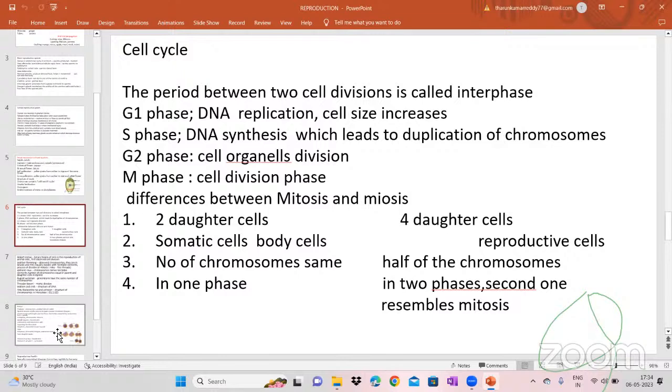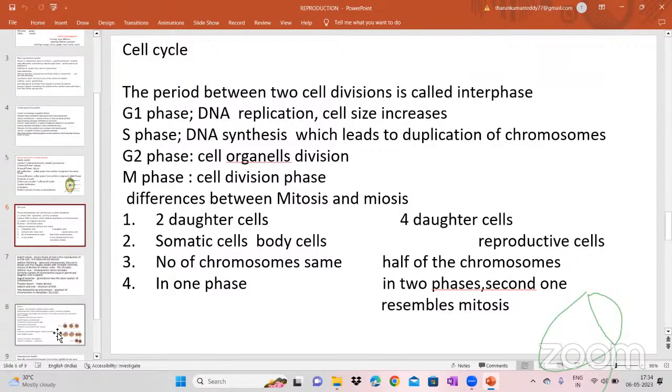You see, in the mitosis we will get the 2 daughter cells. In the meiosis we will get the 4 daughter cells. You see in your textbook also. So after getting the 2 daughter cells, once again they will divide it into 2. So in that way, we will get the 4 daughter cells in the meiosis. In the mitosis, we will get the 2 daughter cells. In meiosis, we will get the 4 daughter cells.